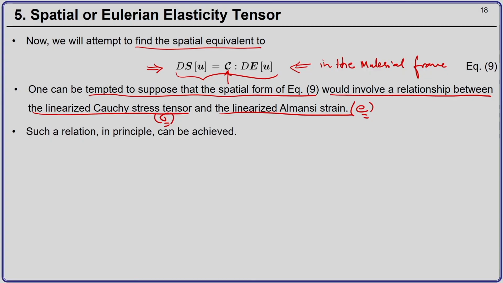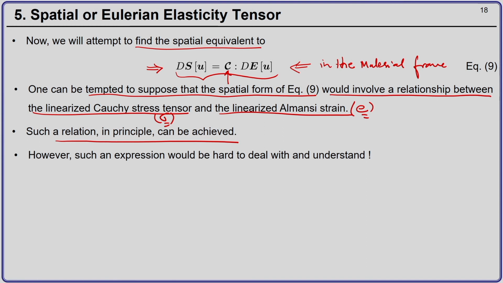Such a relation can in principle be achieved, but it would be very hard to deal with, and very difficult to even understand how to go about.